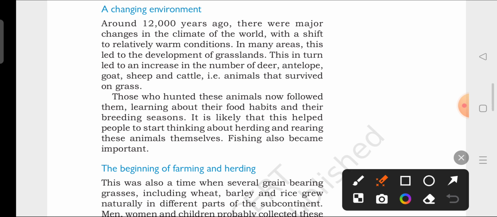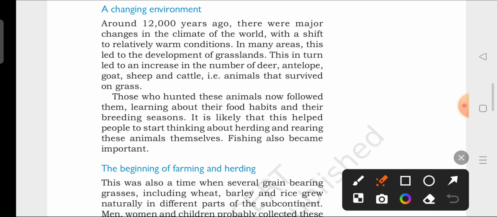When they observed that these are dependent on grass, they started rearing these animals. It is likely that this helped people to start thinking about herding and rearing these animals themselves.